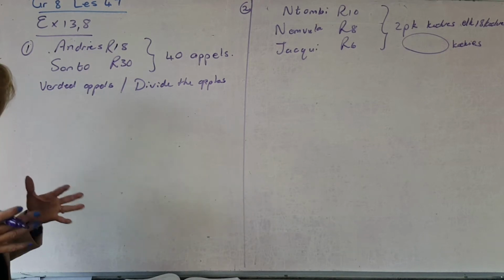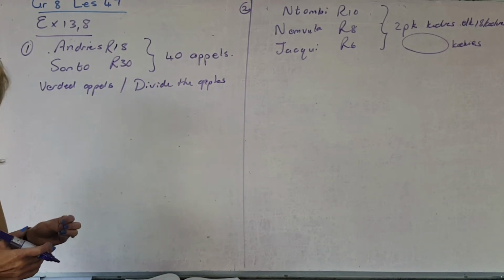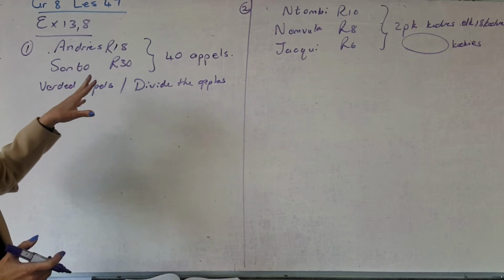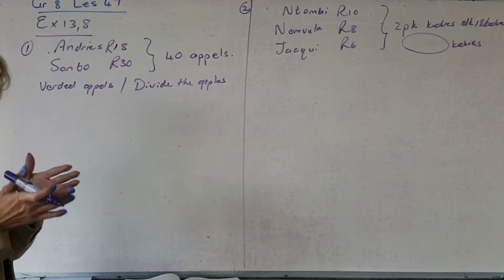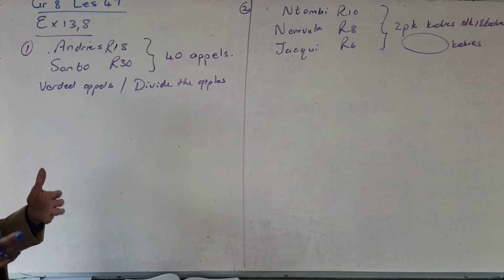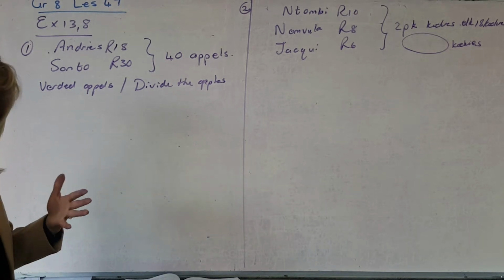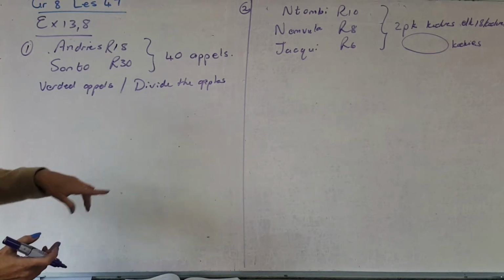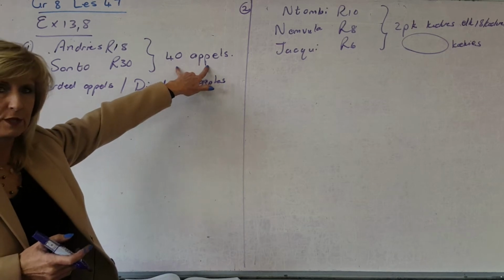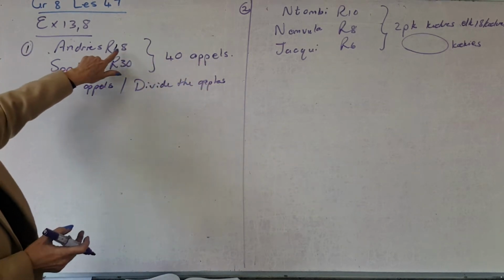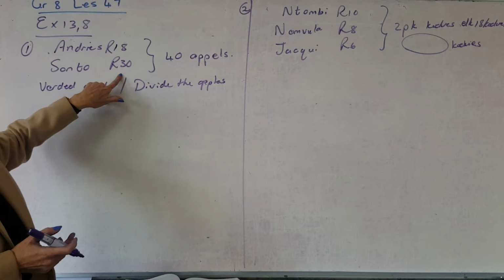How do I divide stuff? You must divide fairly. So if somebody buys something and they don't put in equal shares, you can't just divide it equally. If they both gave enough equal money, they must get equal shares. So now they're buying apples. Daar's 40 appels wat gekoop word. Die ander het R18 gegee en Sontu het R30 gegee.